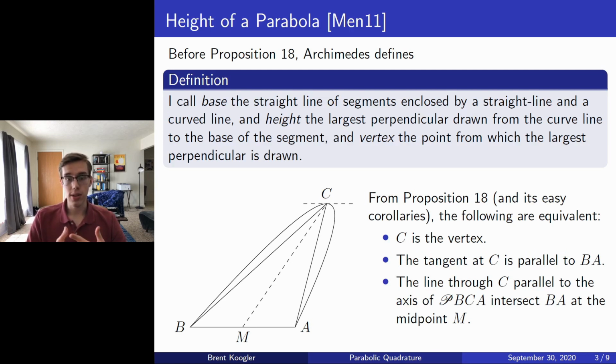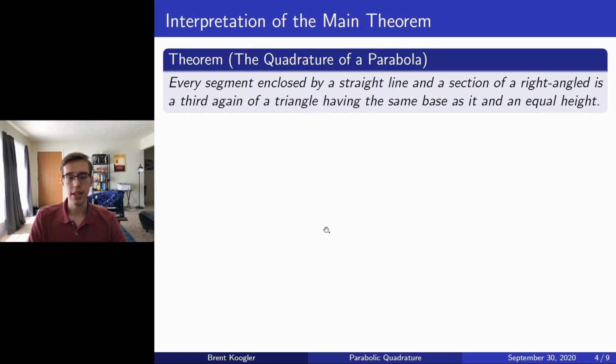This third recharacterization of what a vertex is will be very useful to us, namely since it will allow us to actually construct the vertex given a certain parabolic segment. And we note that because C is the vertex, the triangles that we're going to be considering in a minute are just these triangles where the base is BA and the height is C.